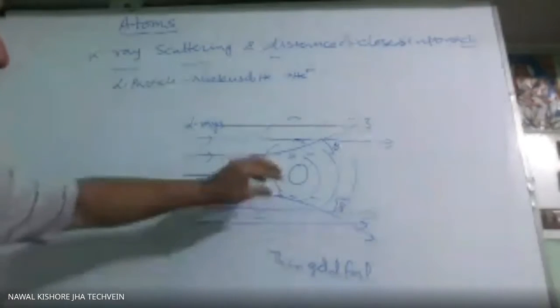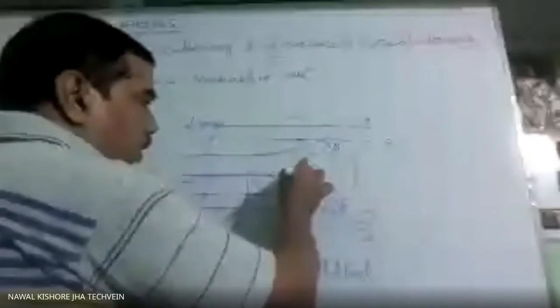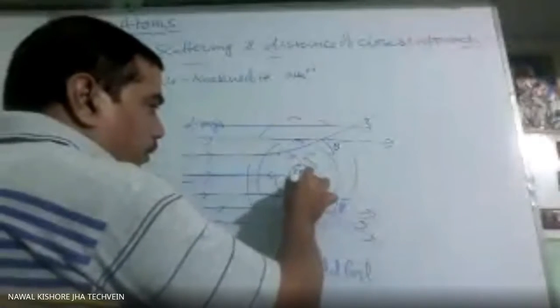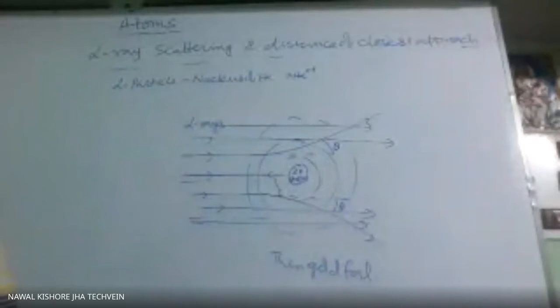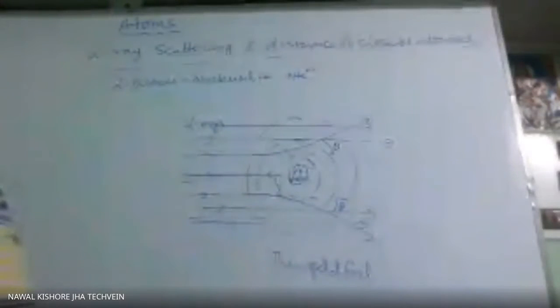So he concluded that neutrons and protons are inside the nucleus. Whatever neutrons are there, Z protons and A minus Z neutrons, they are inside the nucleus. Z is the atomic number, A we call the mass number.